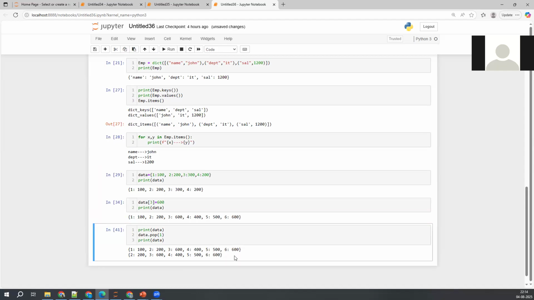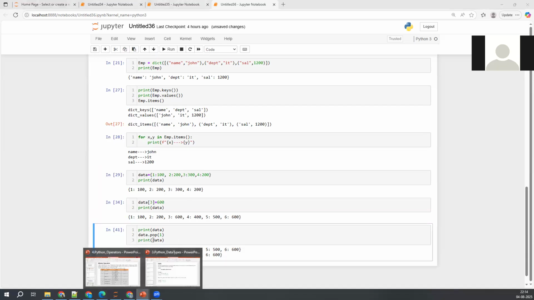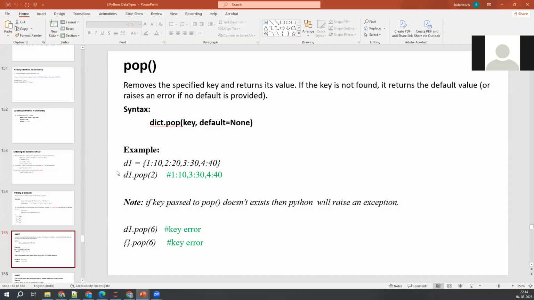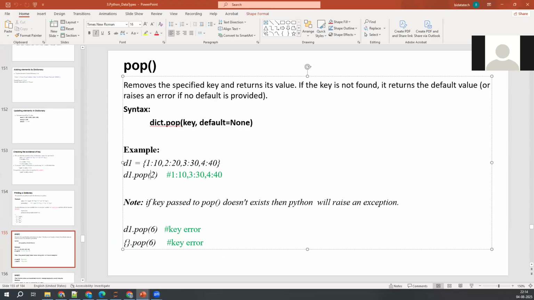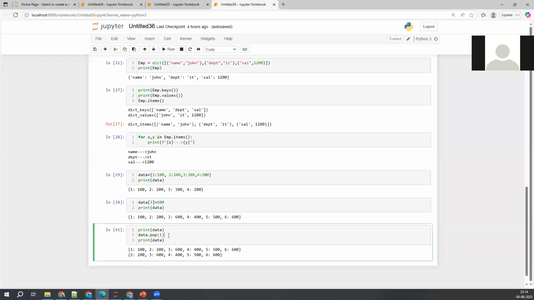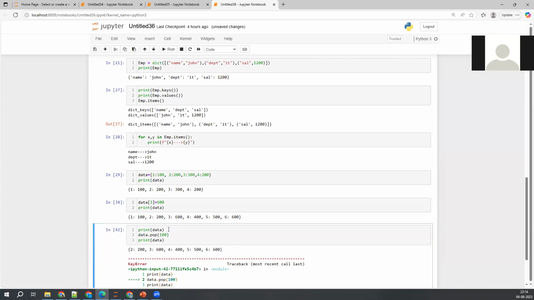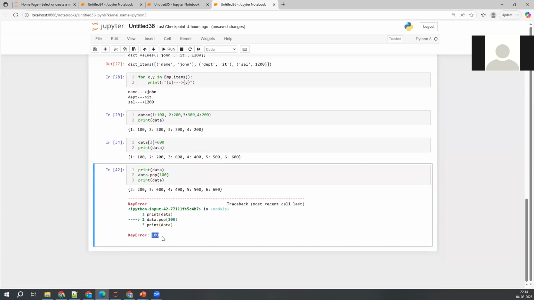Okay. That is what I mentioned here. Where is this one? Oh, sorry, this is the one. So pop of 2 will actually delete the second element and display the other things. If you try to give an element which does not exist here, then what is happening? Try to understand. It is throwing an error, a key error. The key is not there, right? It is throwing an error.